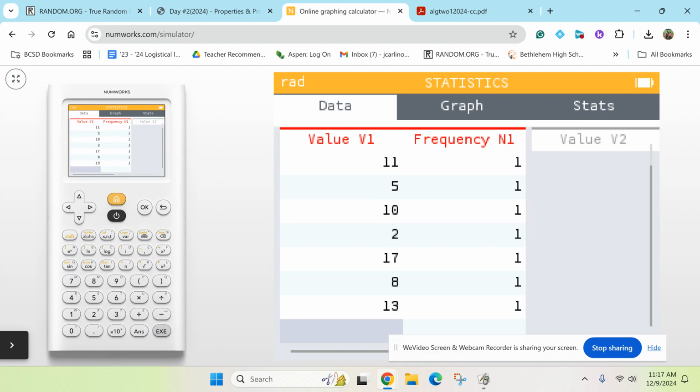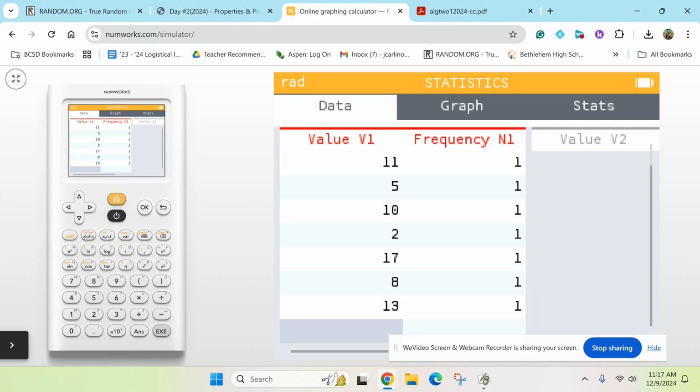And I'm going to politely ask that every time you do this, you check these numbers because you guys type these in like you're texting. And guess what? NumWorks doesn't have autocorrect. So please check over before we move on that you have the numbers typed because I have seen a 17 just become a 1 because you just glance over the 7 and it really wasn't hit. So everyone got the numbers typed in so I can show you where to go to mean, median, mode now.